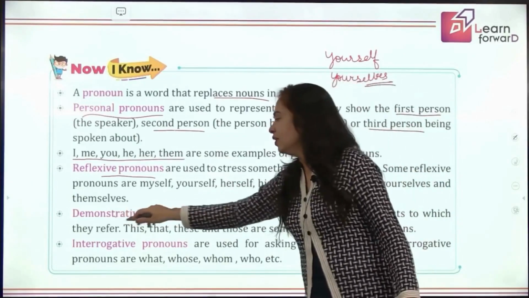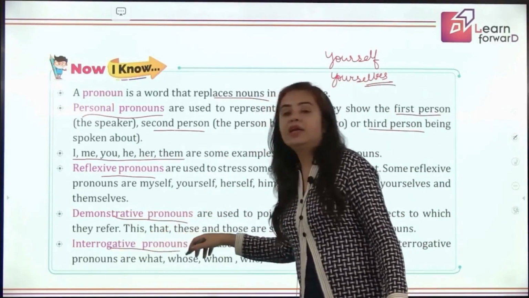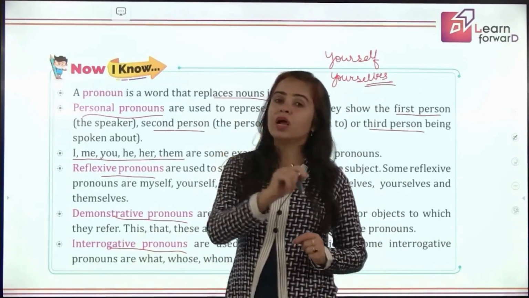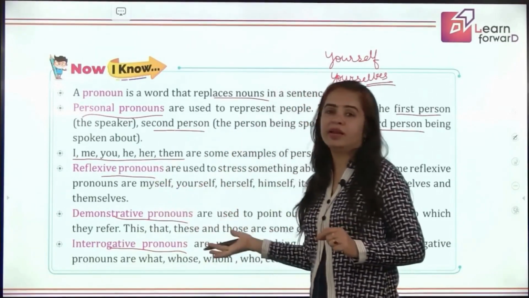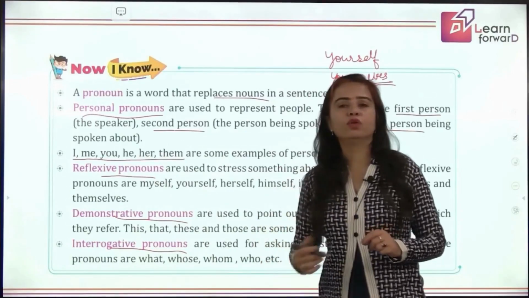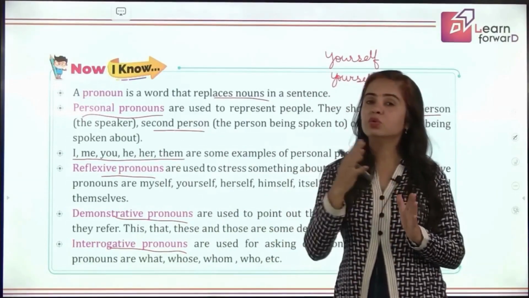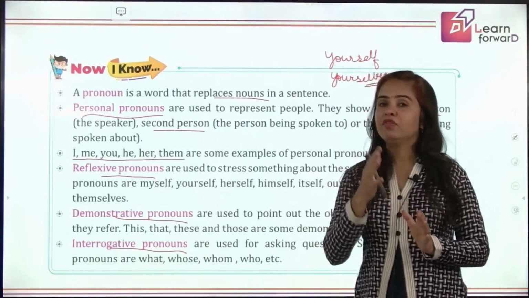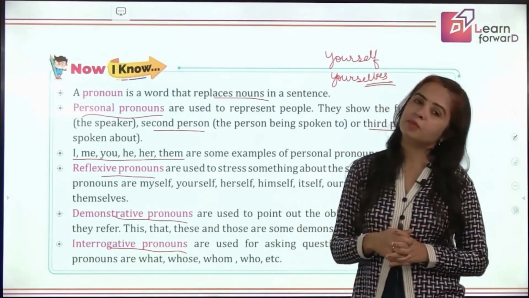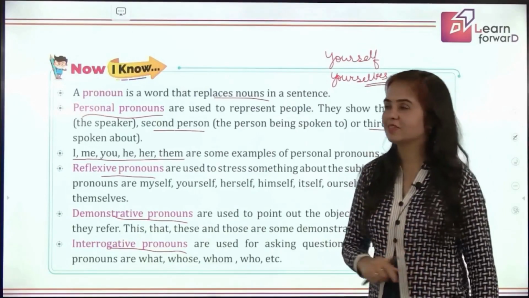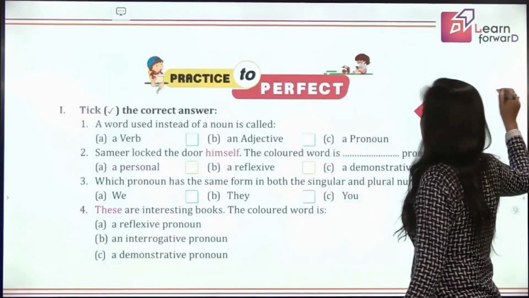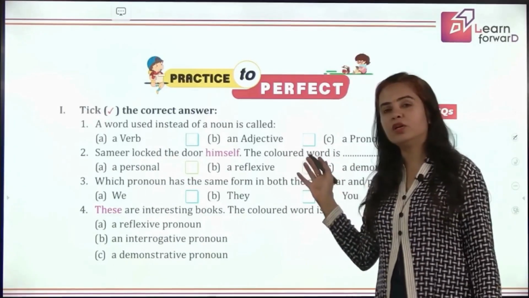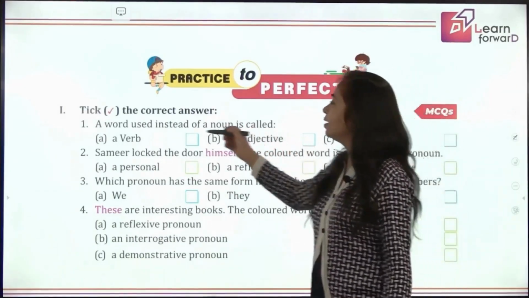Next, we learnt about demonstrative pronouns and interrogative pronouns. And what we have to remember is the pronouns, demonstrative or interrogative, they are not followed by nouns. So if there is no noun immediately after them, that means they are pronouns. And if it is followed by a noun, it means they are adjectives. So I hope you'll remember all these tips. And you have understood also. Let's quickly do this exercise to wind up.